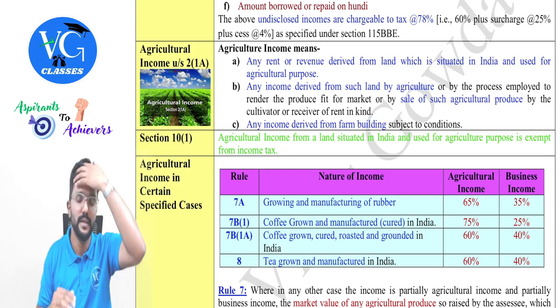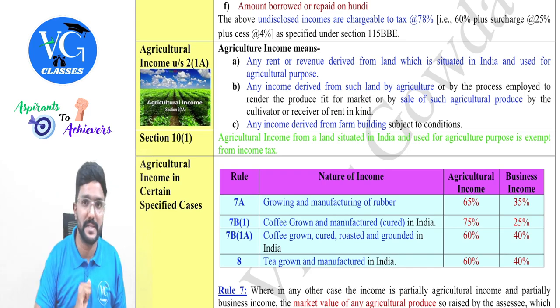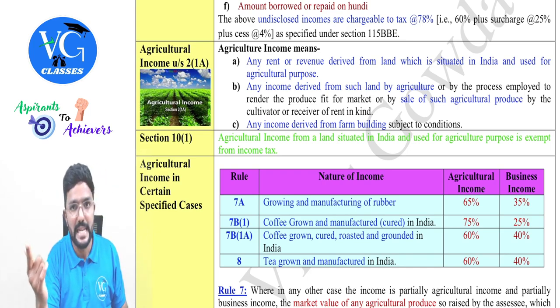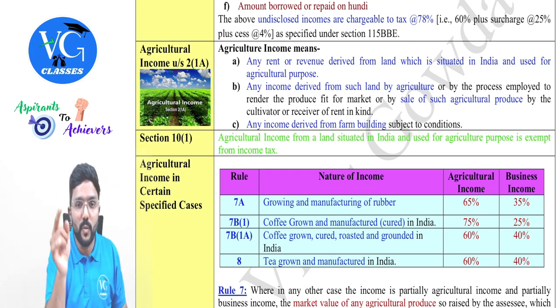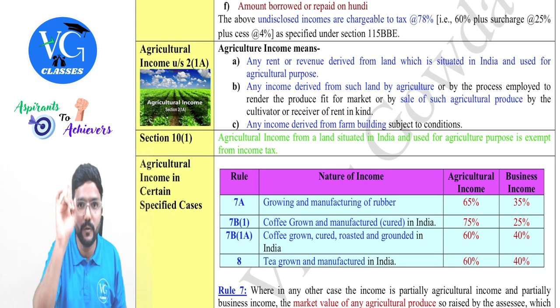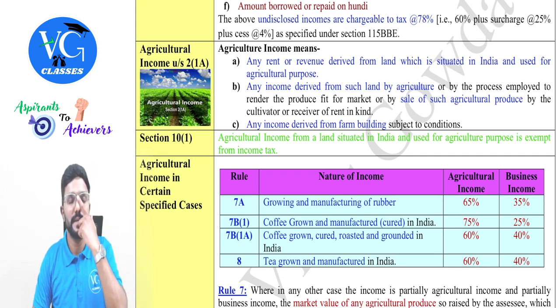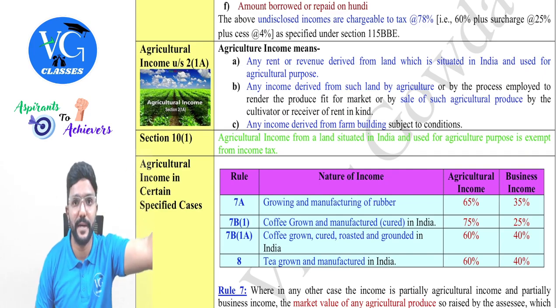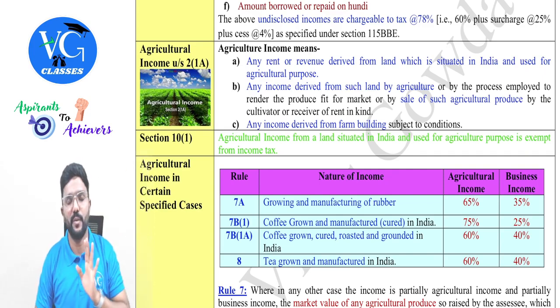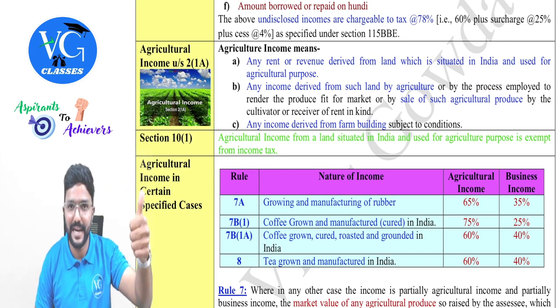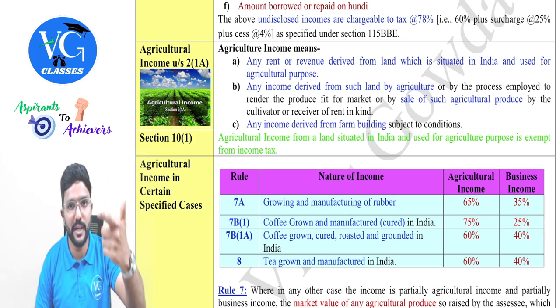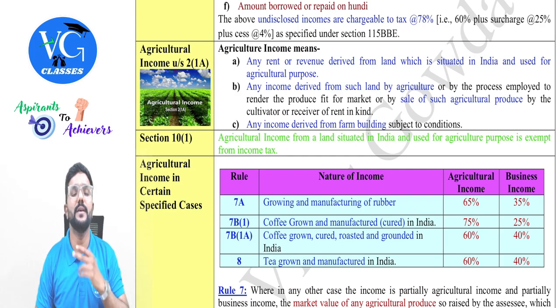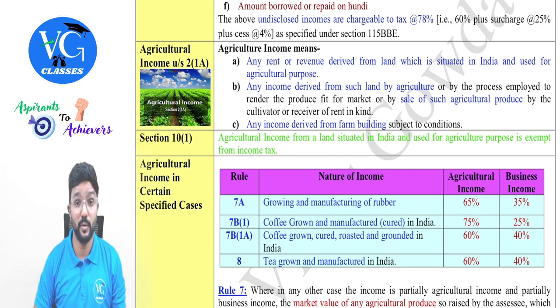Now, the remaining 50%, which you will sell from sale of crops, whatever you will earn as a tenant, is it an agriculture income for you? Yes. Now you might ask me, sir, what if I sublet it to my friend? Same story continues. Whatever your friend will earn from that land is an agriculture income. Whatever rent you will earn, whatever rent I will earn is an agriculture income, but only from this land.